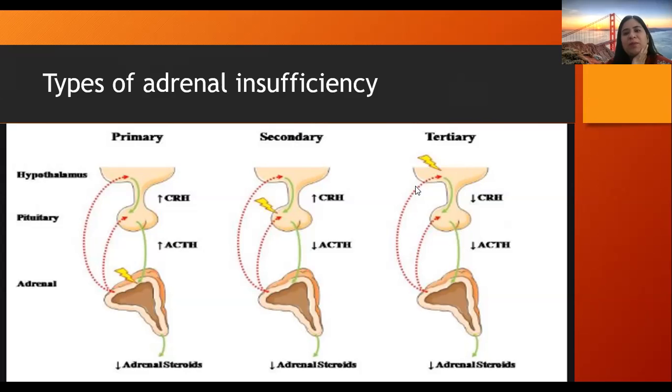And in tertiary, basically the disease is in the hypothalamus, so that there is decreased corticotrophin releasing hormone, and in consequence there is less stimulation of the pituitary gland, so as to cause decreased ACTH and decreased adrenal steroids. So these are the biochemical changes happening in primary, secondary and tertiary adrenal insufficiency.